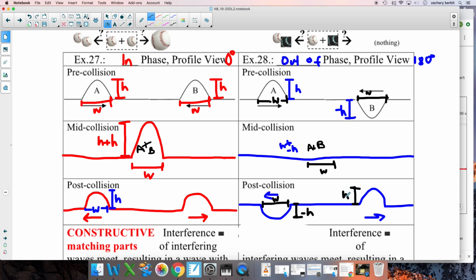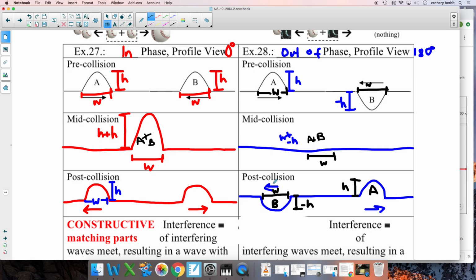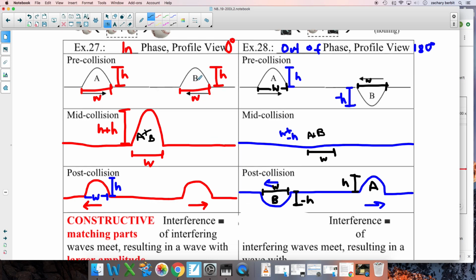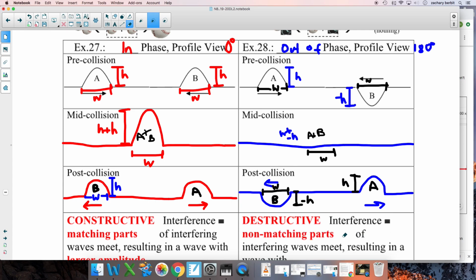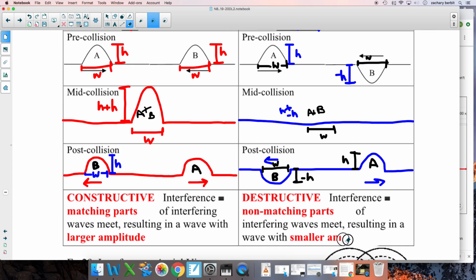And so from this we can tell which is which. Well, this is still wave B. This is still wave A. And that actually allows us to go back over here, which means the waves literally pass through each other. Far out. So this one is B. This one is A. This is what we call on the right-hand side destructive interference, when non-matching parts of interfering waves meet and result in a wave with smaller amplitude.